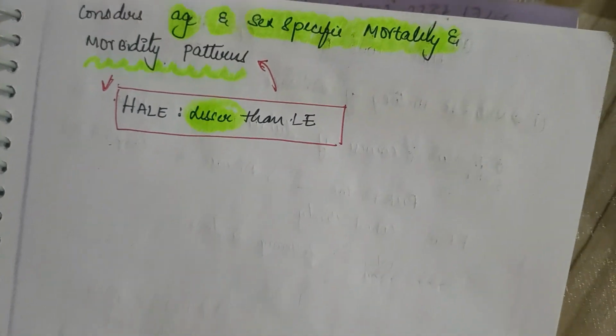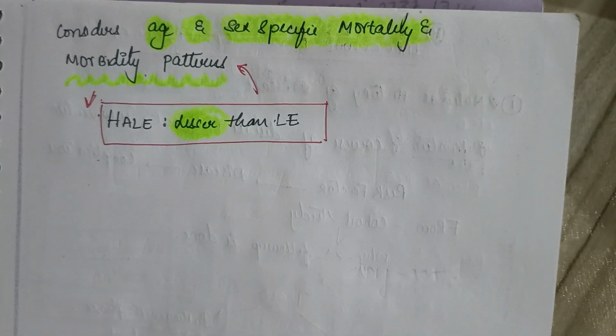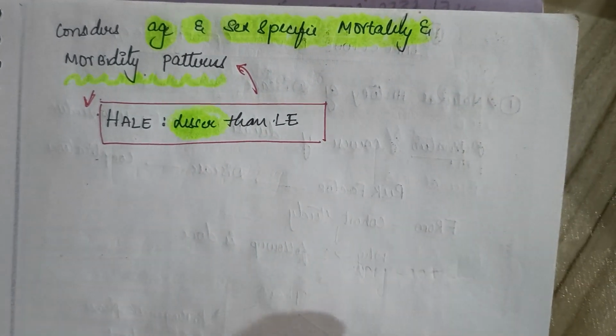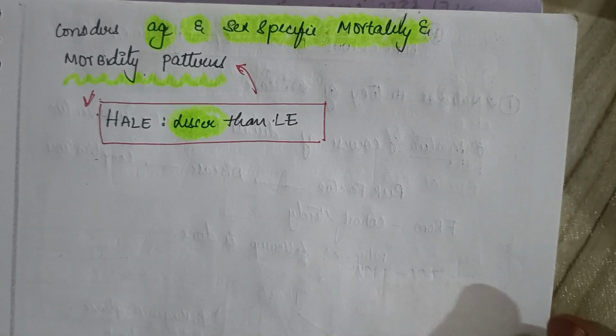Let us finish this session by speaking about this: you need to understand that HALE considers age and sex specific mortality and morbidity patterns.